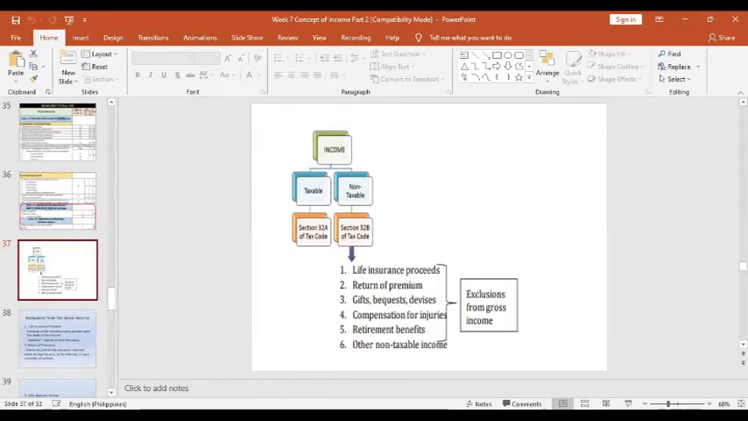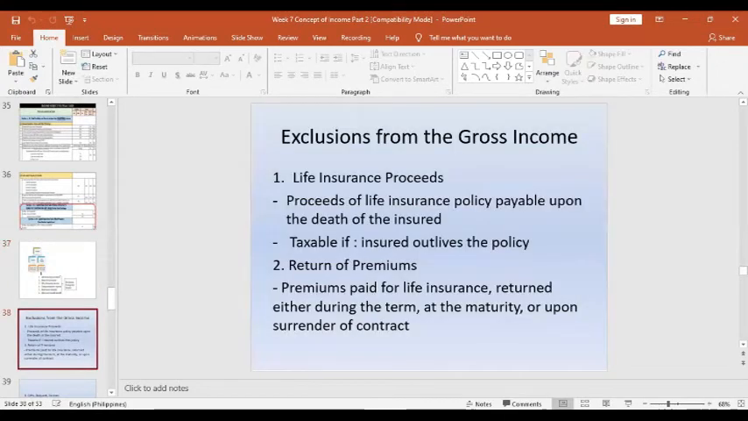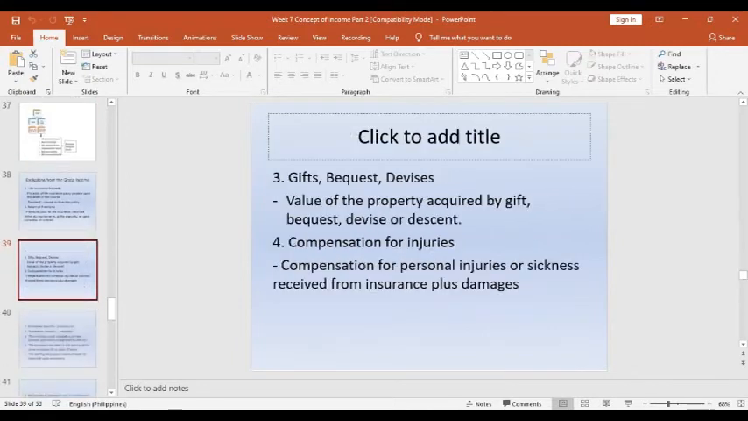Okay, we say excluded, they are non-taxable on the part of the business income, because it is already taxed as compensation income. And what are those exclusions from the gross income? Of course, the life insurance proceeds. These are excluded from the gross income because this is an insurance policy, but please take note that life insurance is taxable if the insured outlives the policy. And even the return of premiums is also an exclusion from the gross income.